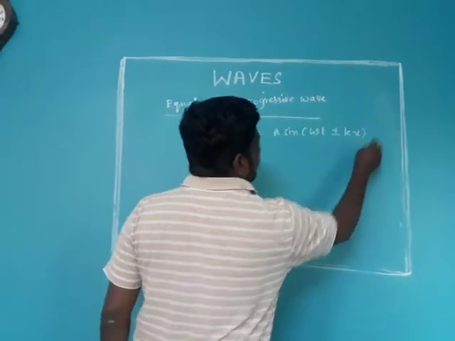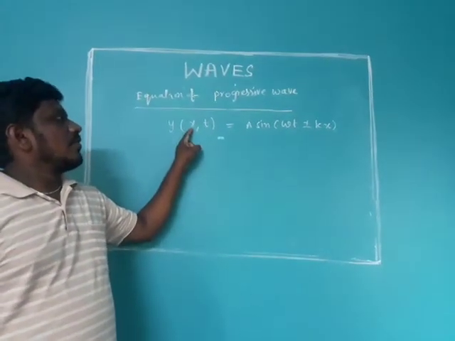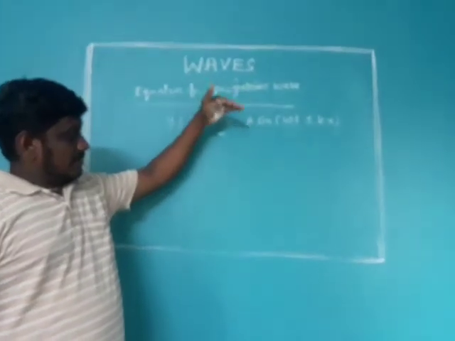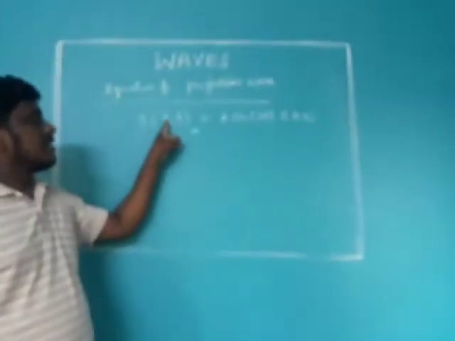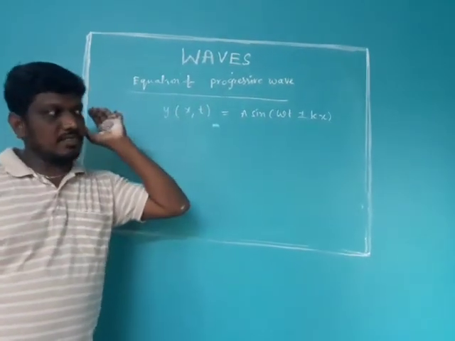Why? Because y is a function of x and t. Where along the x-axis which particle is vibrating, that tells x, and at what time it is vibrating, that tells time.